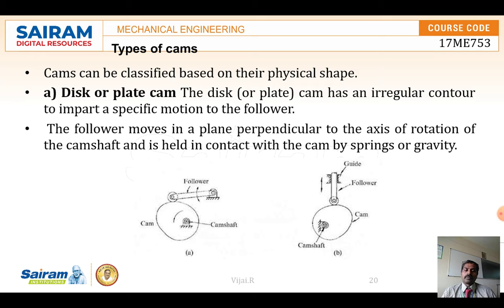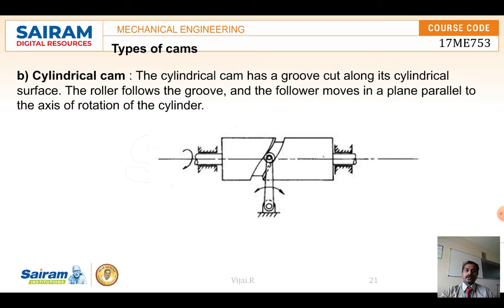It's not properly circular; it may be elliptical or something else. This irregular contour provides some specific motion to the follower. The follower may move perpendicular, and it may also create an oscillation movement. So there are different kinds of techniques to follow.